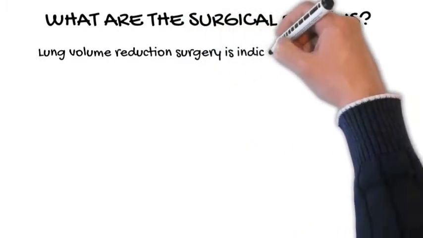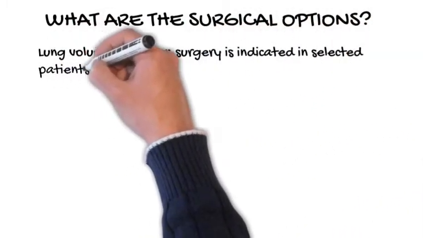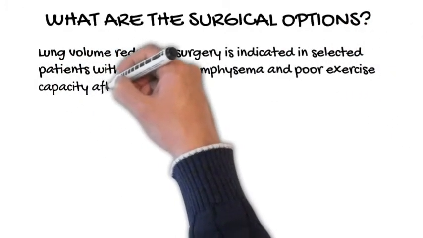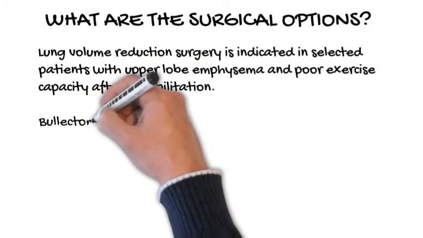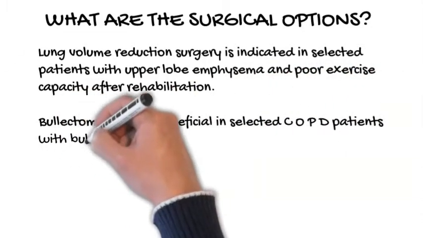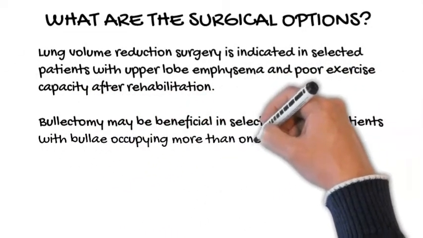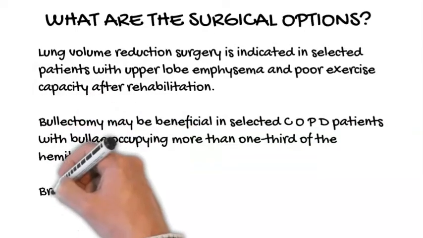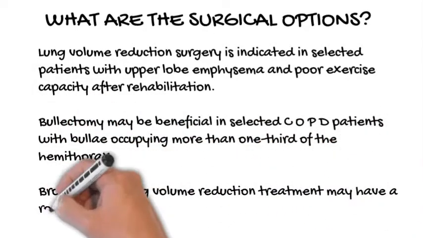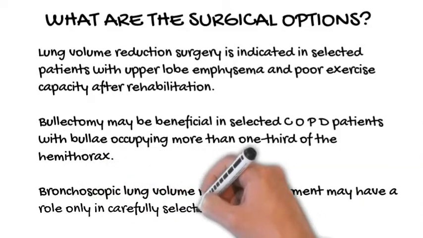What are the surgical options? Lung volume reduction surgery is indicated in selected patients with upper lobe emphysema and poor exercise capacity after rehabilitation. Bullectomy may be beneficial in selected COPD patients with bullae occupying more than 1/3 of the hemithorax. Bronchoscopic lung volume reduction treatment may have a role only in carefully selected COPD patients.